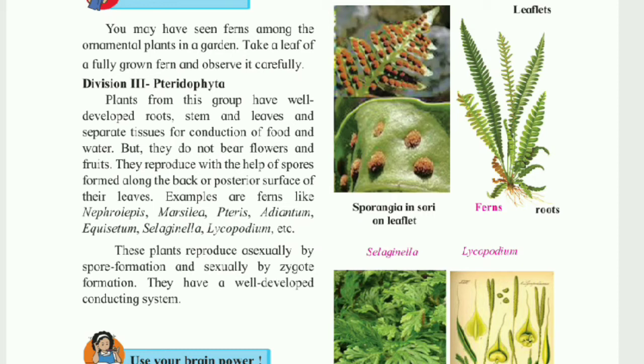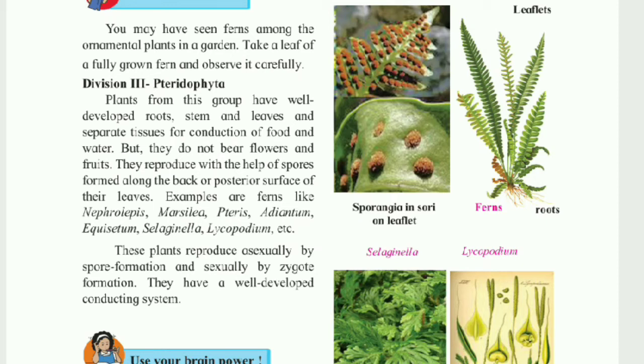Pteridophyta plants reproduce with the help of spores present on their posterior side. So in this diagram on the left hand side, you can see the spores present on the posterior end of the leaflet. फर्न प्लांट्स के छोटे छोटे लीफलेट्स के ऊपर स्पोर्स है, उनकी मदद से ये रिप्रोडक्शन करते हैं.